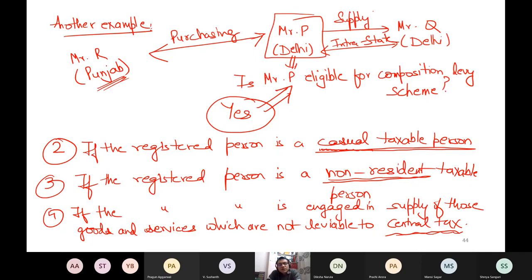So these are the 4 points. When you are engaged in interstate outward supply, casual taxable person, non-resident, or you are engaged in supply when those supplies are not leviable to central tax.